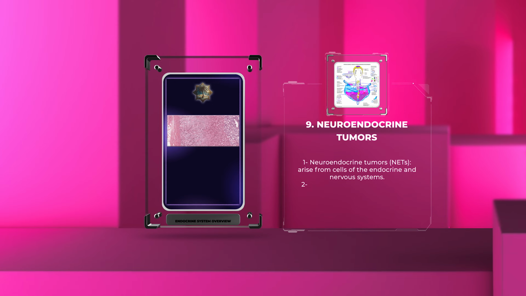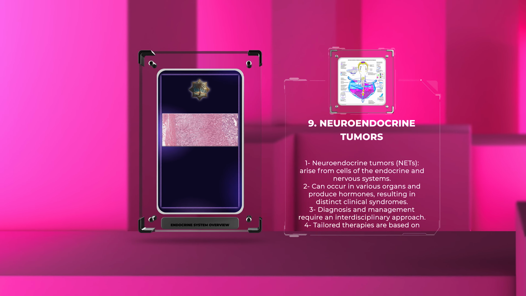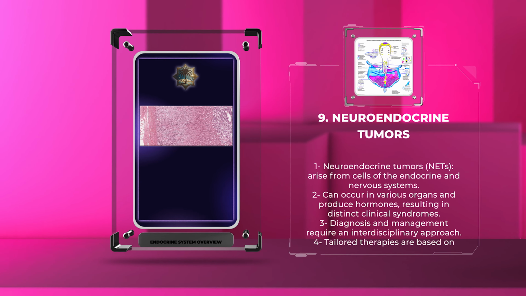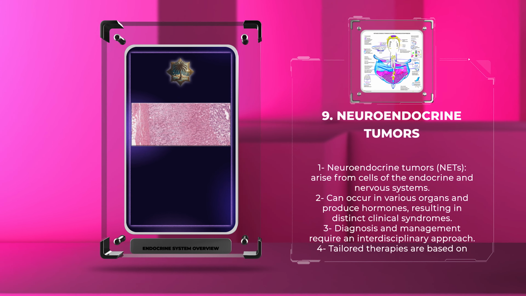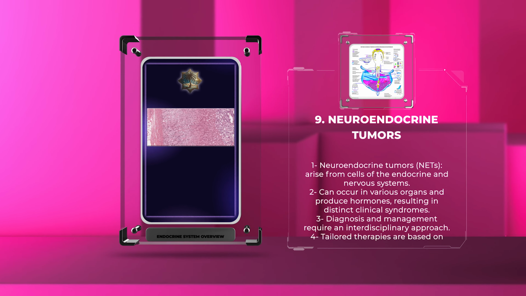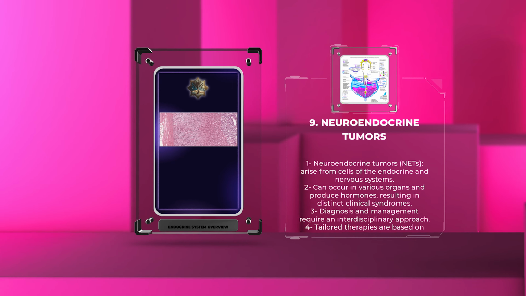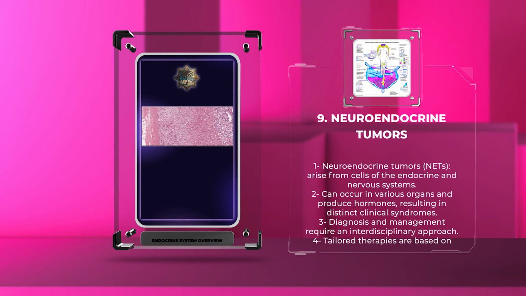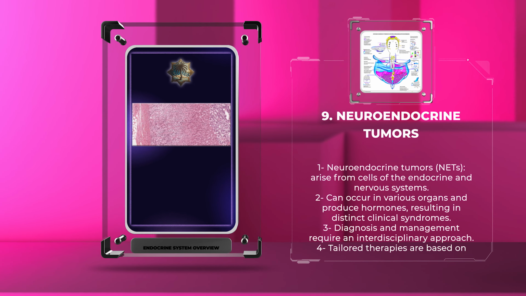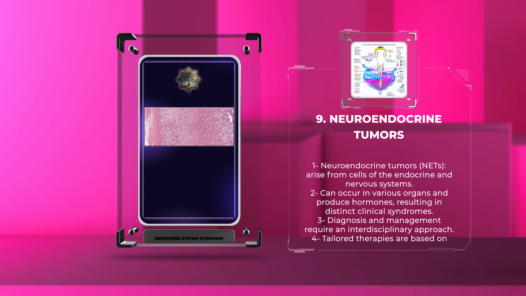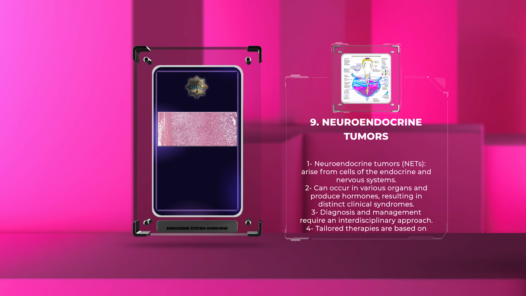Neuroendocrine tumors, NETs, constitute a diverse group of neoplasms that arise from cells of the endocrine and nervous systems. These tumors can occur in various organs, including the lungs, pancreas, gastrointestinal tract, and thyroid. NETs possess unique characteristics, such as the ability to produce and secrete hormones, resulting in distinct clinical syndromes, including carcinoid syndrome or Cushing's syndrome. Diagnosis and management of NETs require an interdisciplinary approach, integrating histological examination, imaging techniques, and targeted therapies tailored to the specific tumor type and site.